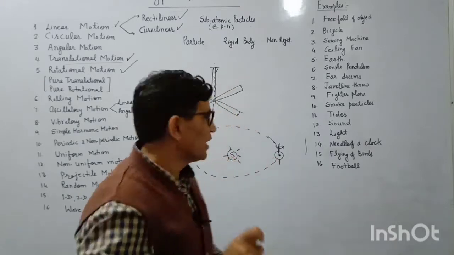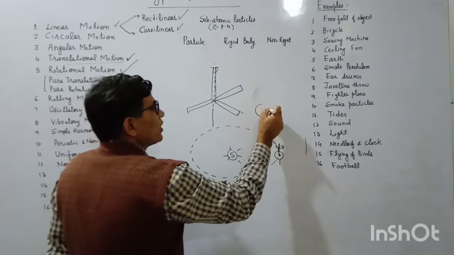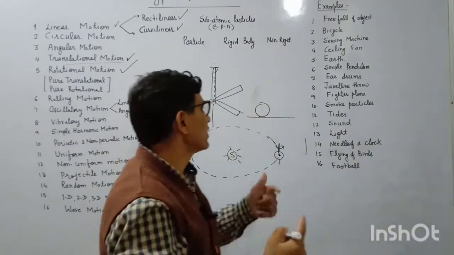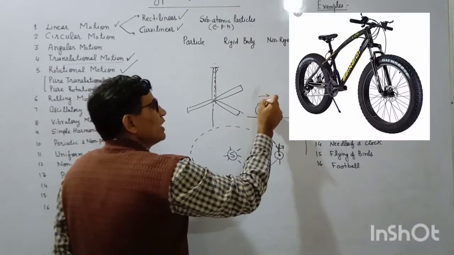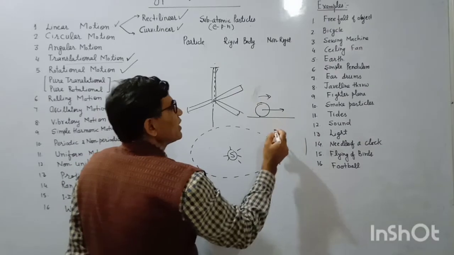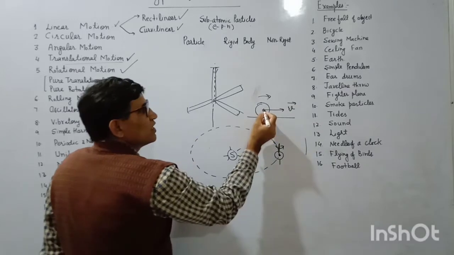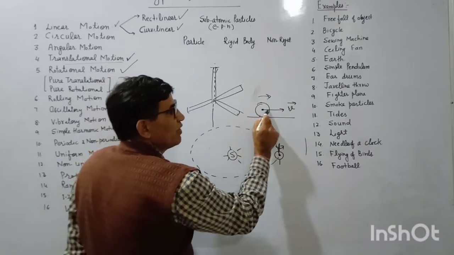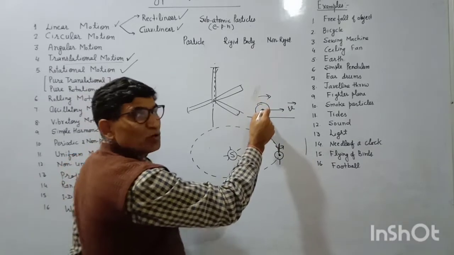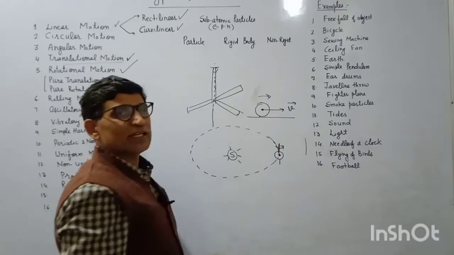It is the common example of partly translational and partly rotational motion. If a ball is rolling on the ground, or a wheel of a bicycle, or vehicles, they are rolling as well as rotating. In rolling, it is rotating as well as translating, moving with a fixed speed or variable speed. The center of mass of the wheel has a translational motion, but the body is rotating about its center of mass, about this axis of rotation, and that is rotational motion.